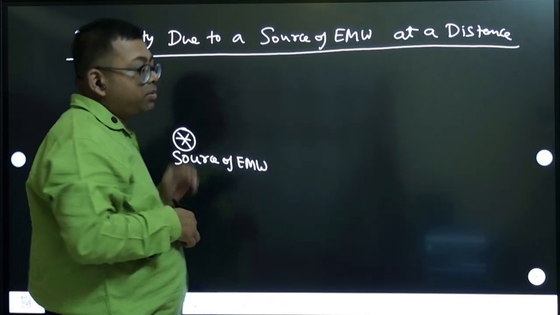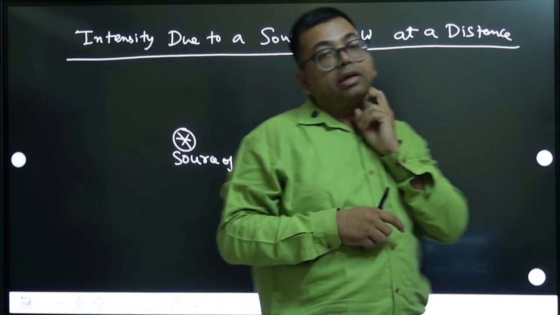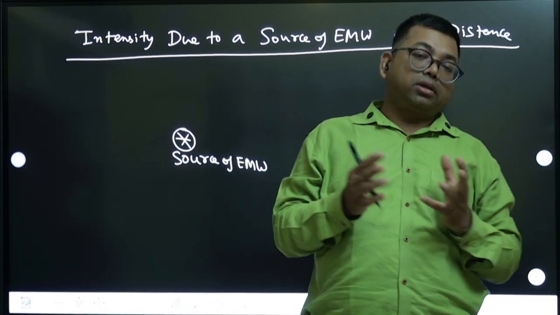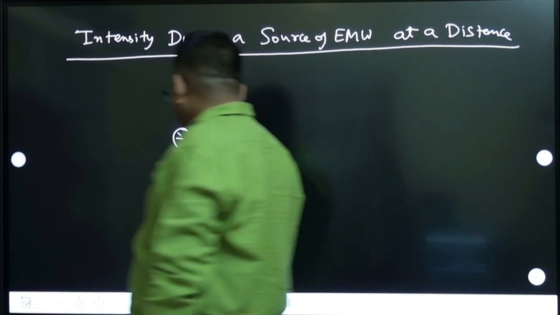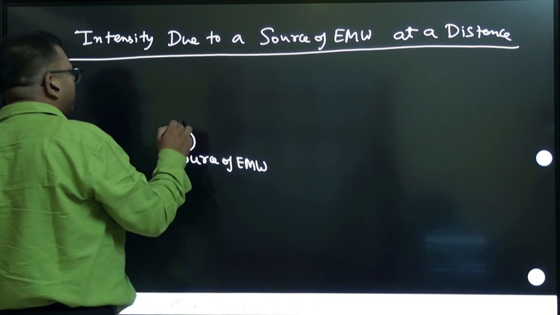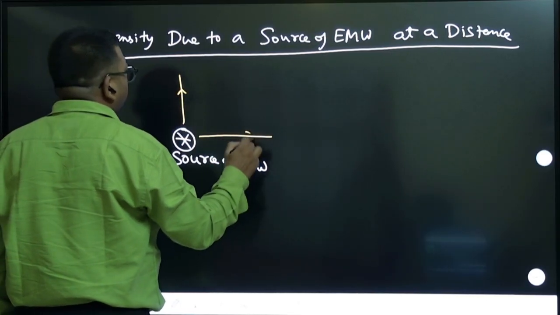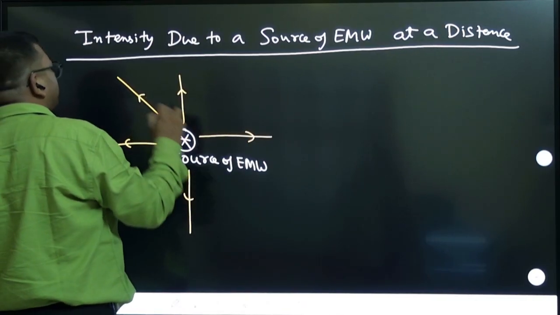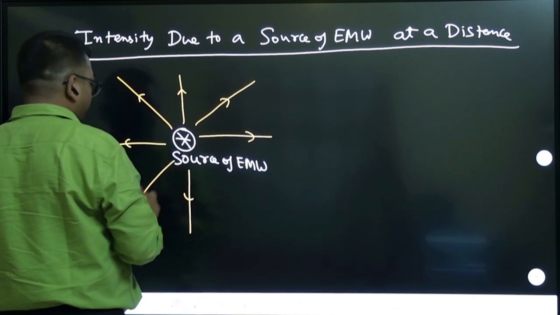Source of EMW means, let us say, an electric bulb. An electric bulb is a source of light. It is producing light which is going in all directions. So light radiation is going radially in all directions from here, here, here. Light rays, or light energy, will go in all directions.